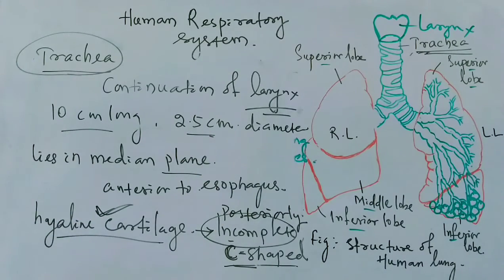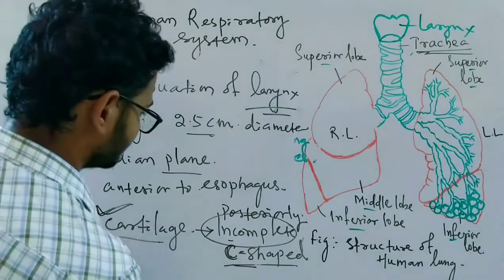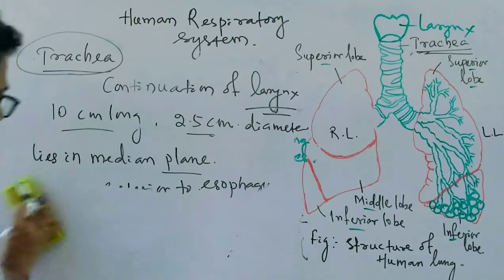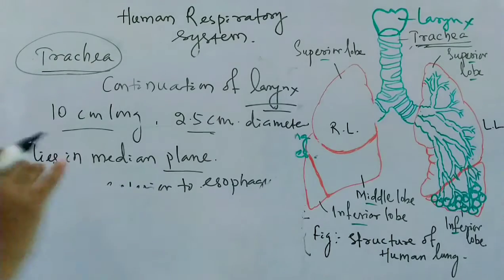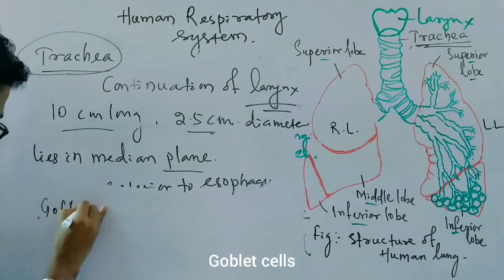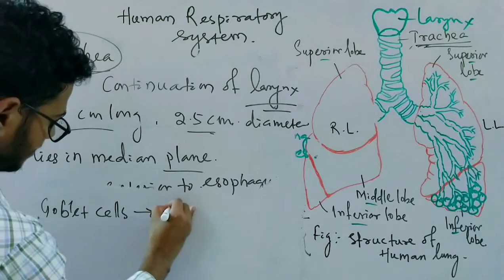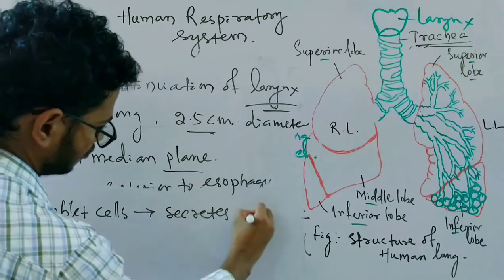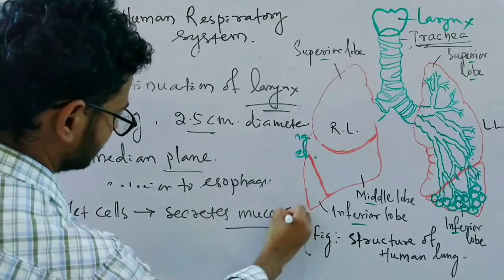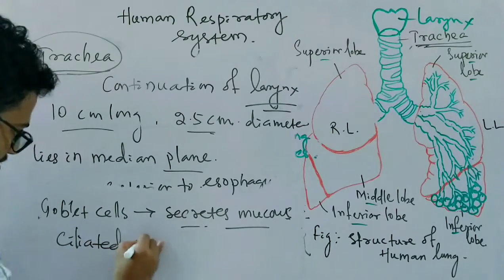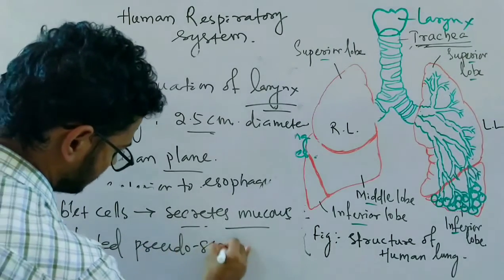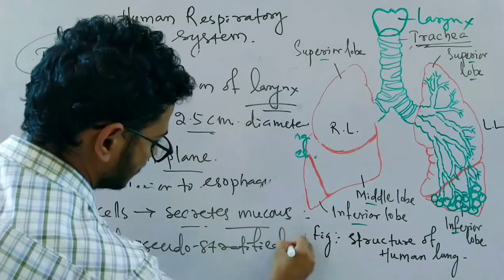Mucosa of trachea is lined with ciliated pseudostratified epithelium containing mucus secreting goblet cells. So goblet cells are there that secrete mucus, and they are lined by the ciliated pseudostratified epithelium.